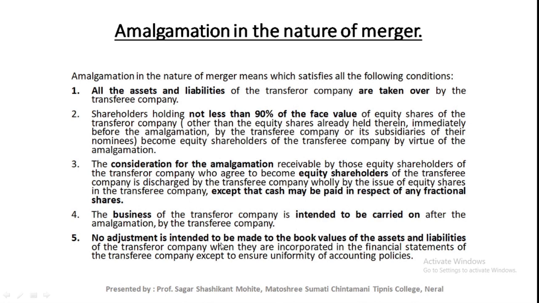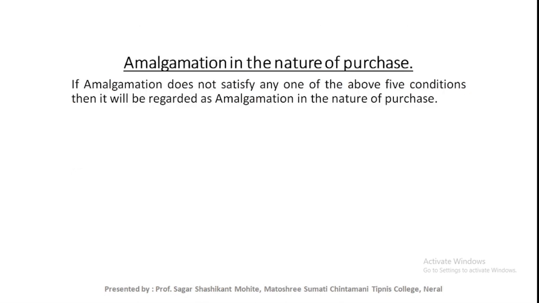Okay, if all these conditions, all the 5 conditions, are fulfilled, at that time the amalgamation is in the nature of merger. Otherwise the amalgamation is in the nature of purchase. If amalgamation does not satisfy any one of the above 5 conditions, then it will be regarded as amalgamation in the nature of purchase. Okay, these are the types of amalgamation. First one is amalgamation in the nature of merger, and second, amalgamation in the nature of purchase.